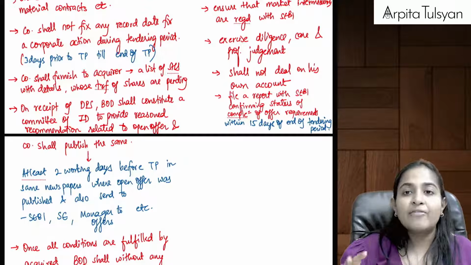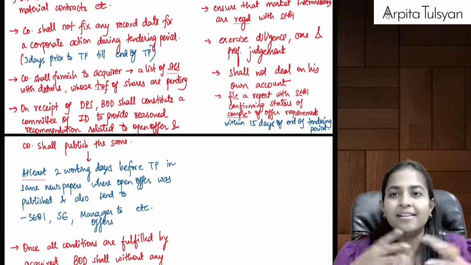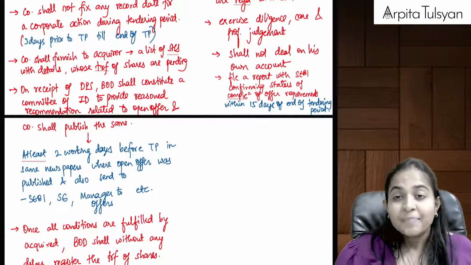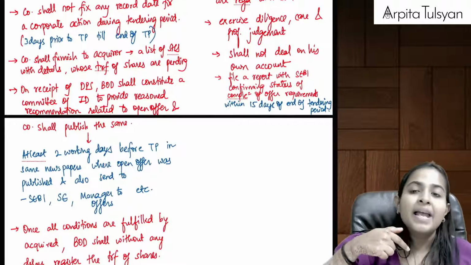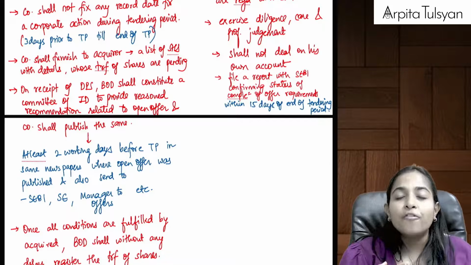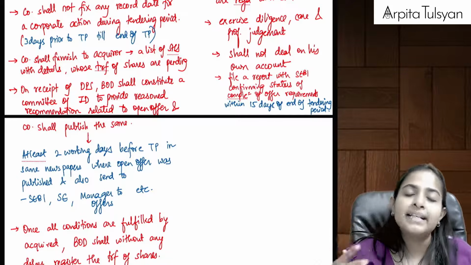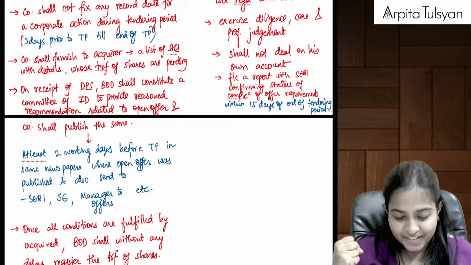Similarly, the manager will have to exercise diligence, care and professional judgment while doing this particular offer. He will not deal on his own account. He is not interested personally. He is managing the offer by allowing the acquirer or the PAC to acquire the shares in the target company. So he himself should not be acquiring any shares.